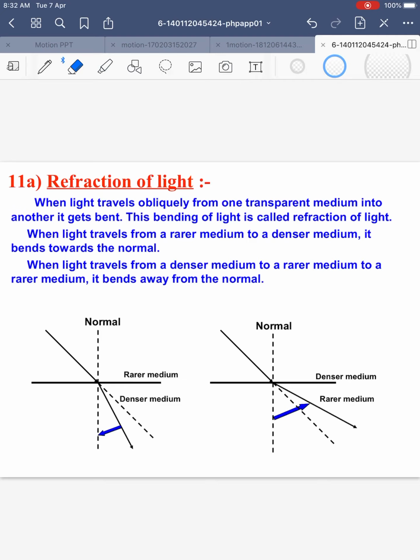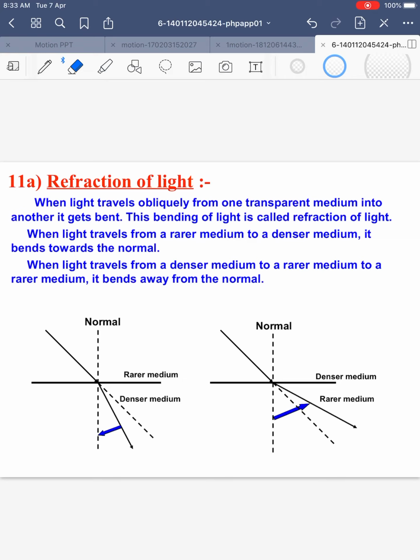So you can make a guess now. When a ray of light is going from a rarer to a denser medium, naturally the speed of light will decrease. So as a result, it bends towards the normal. Similarly, when a ray of light is going from a denser to a rarer medium, the speed of light would increase and it would bend away from the normal.